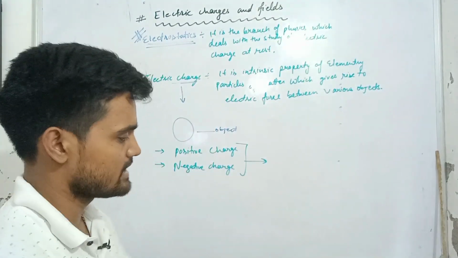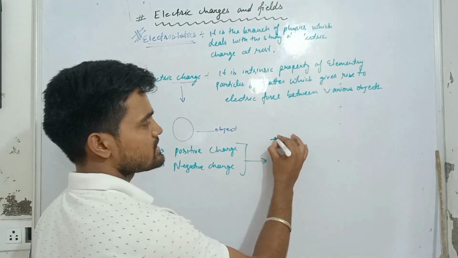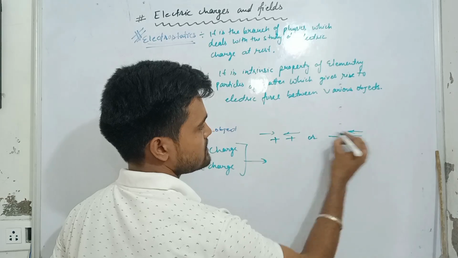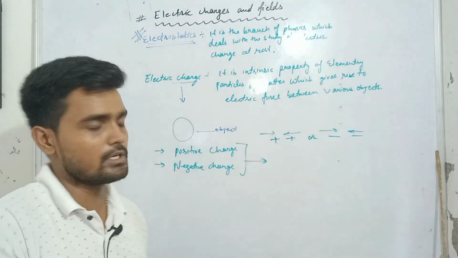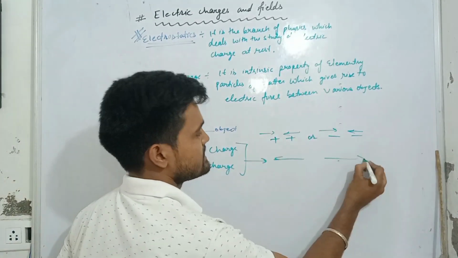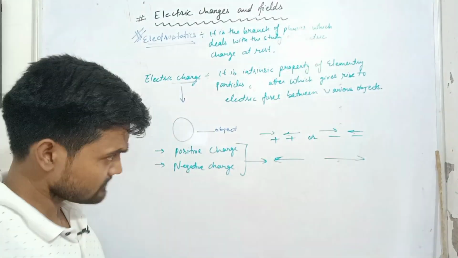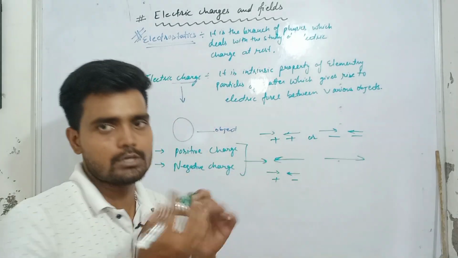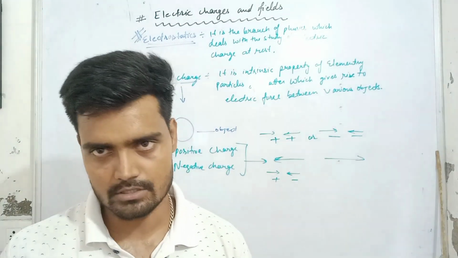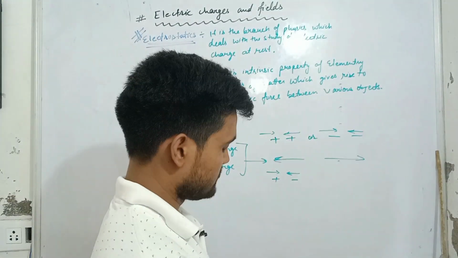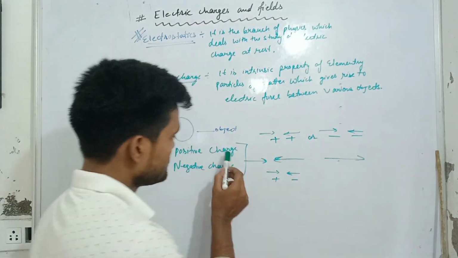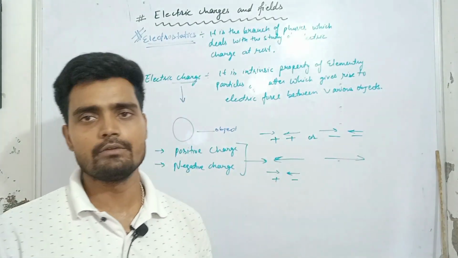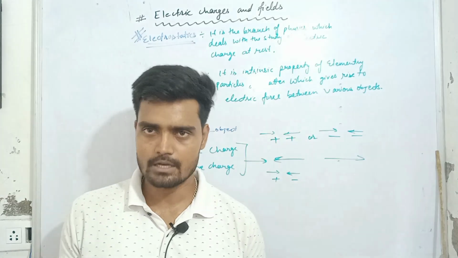So generally we can say, if two positive or two negative charges come closer to each other, they will always repel, and if unlike charges come closer, they will attract each other. So these are the two types of charges, and whenever they come closer, they will either be attracted or repelled.